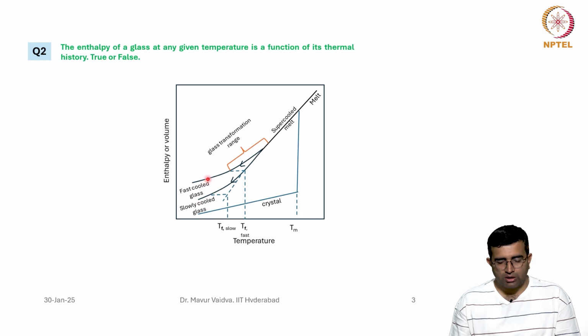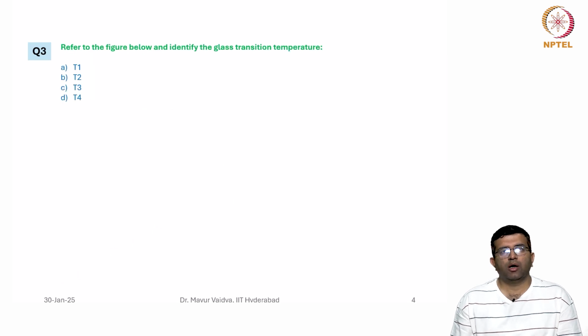If the glass is cooled very fast, then the enthalpy will be more. If the glass is cooled slowly, then the enthalpy will be less, and so on. So the enthalpy of the glassy structure is dependent on the cooling rate. So this is true.